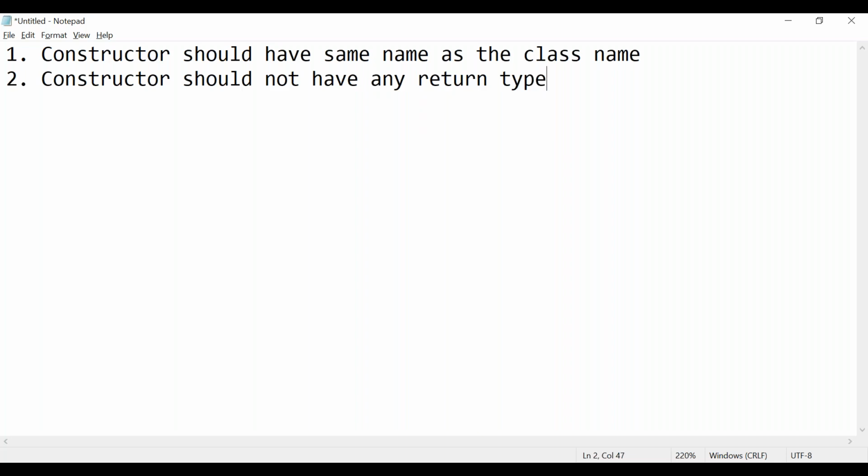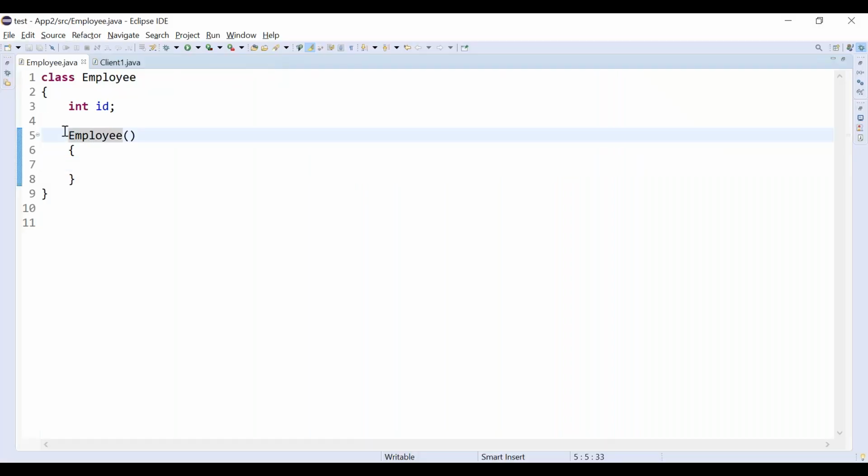But a constructor can have an access modifier like public or private. Public, private, default, protected, that is possible. But a constructor should not have a return type. And it should not have the static keyword either, because it belongs to the instance. This is called a constructor.